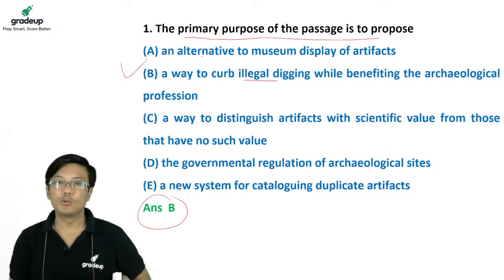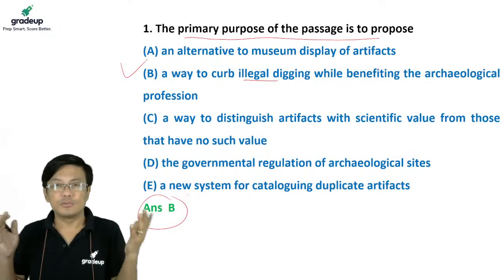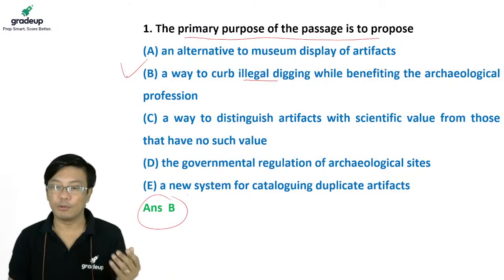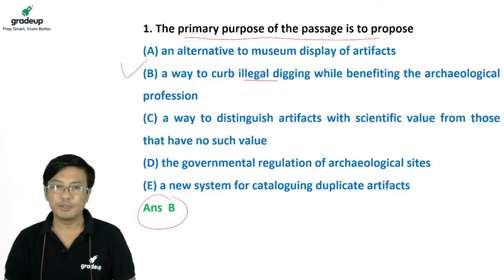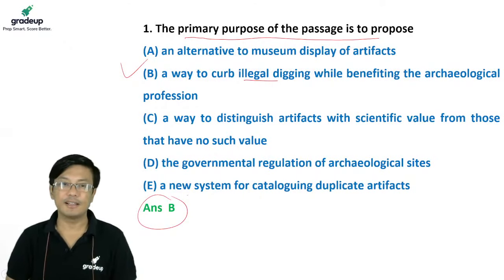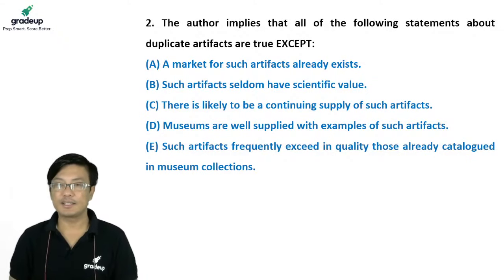So that is nothing else but the way to solve the two problems. So what are the two problems? Illegal digging, and there is no money. So he is looking for a solution to the problem. So the best answer is B. Did everybody understand? Nothing difficult, I think. All clear? Okay, let's look at the next question.